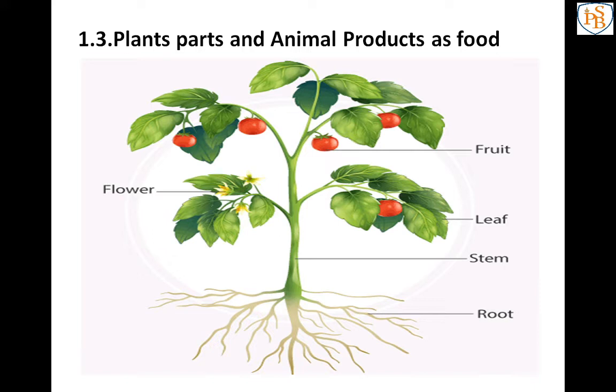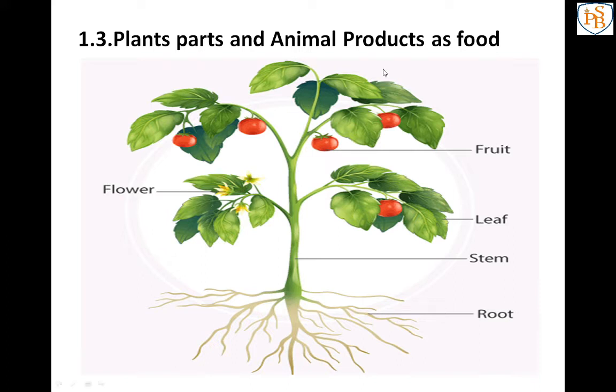So plant is the main source of our food, meaning plants give us cereals, pulses, grains, fruits and vegetables. Animals are also important, but plants are the main source.